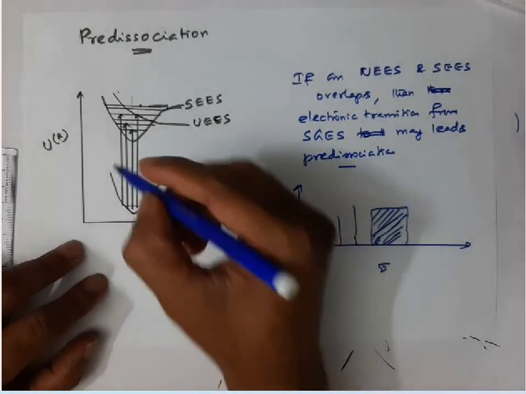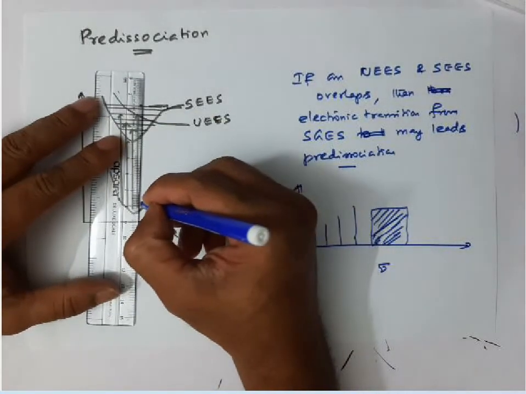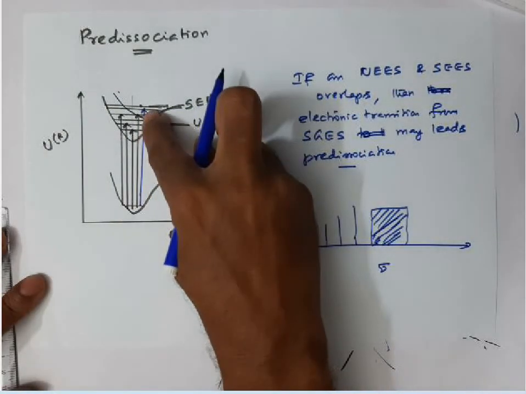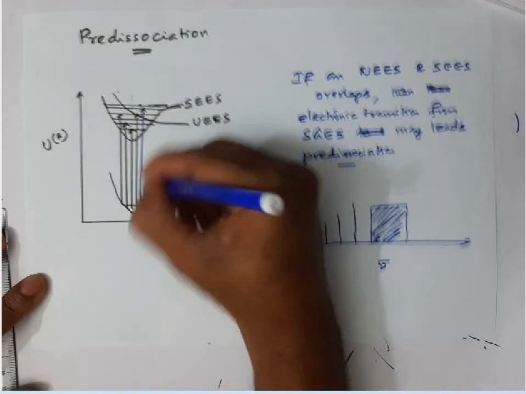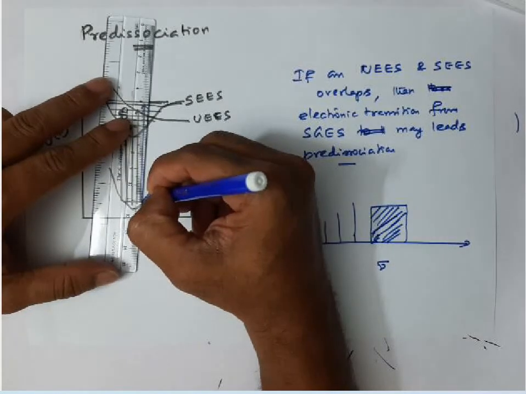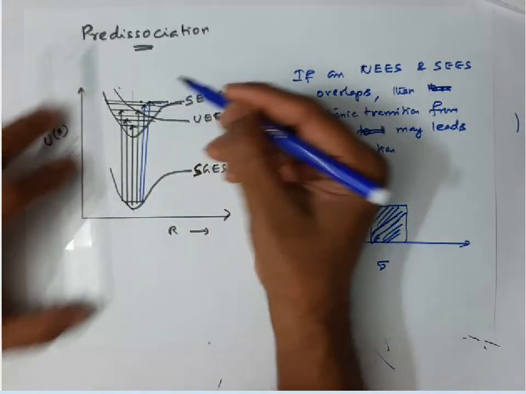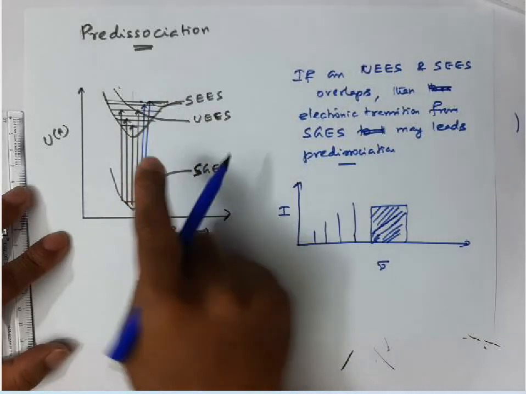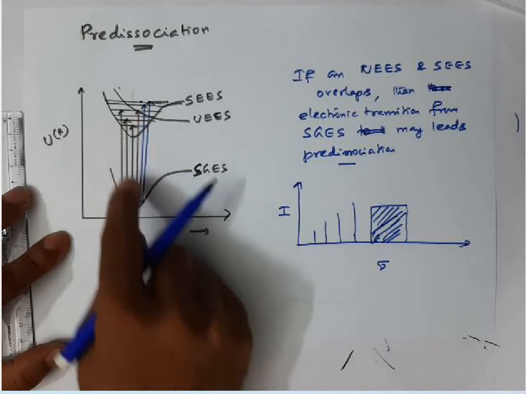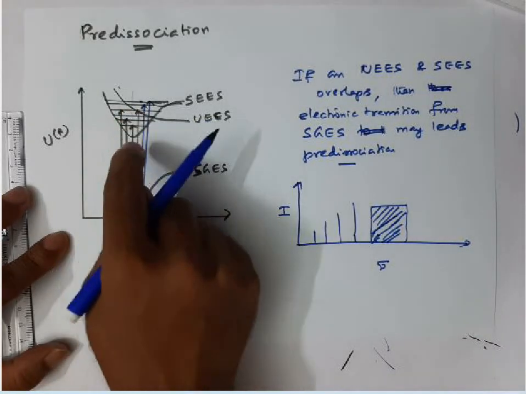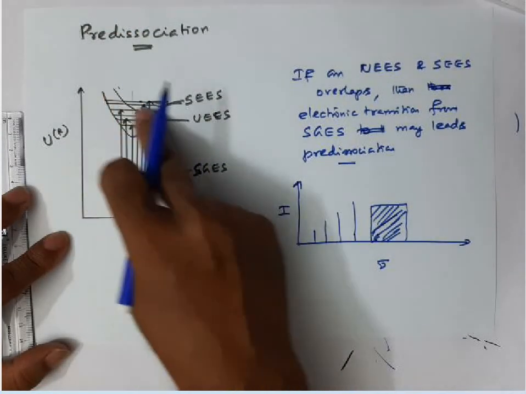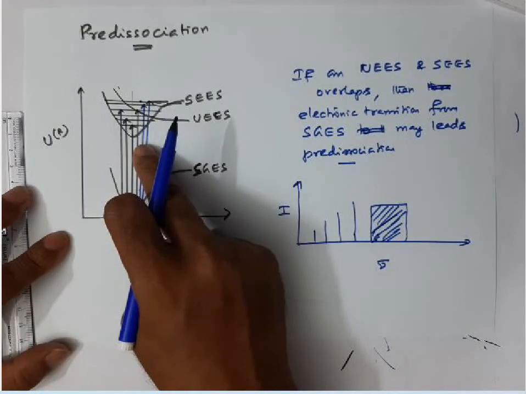Then if transition takes place from here to here, observe this carefully. Suppose it goes here, again this is the quantized vibration state. So in the same diagram I'm doing everything, so watch this carefully. If the transition takes place to a vibrational state which is a little higher than the unstable excited electronic state, what will happen?